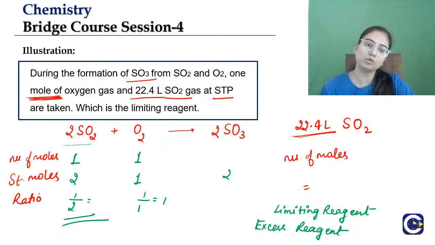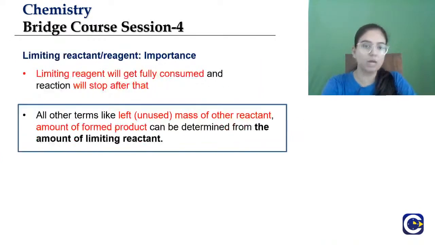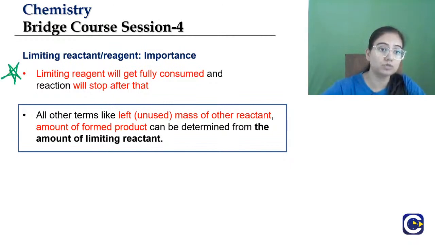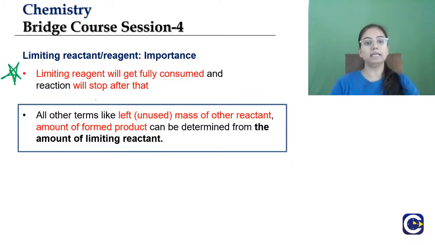So the number of moles of SO2, that many number of moles of the product will be formed. So these are simple things you can easily get with the stoichiometry of the reaction, right? Moving to the next important thing which we must know: the limiting reagent will get fully consumed and the reaction will stop after that. When the limiting reagent is finished, the reaction will stop.